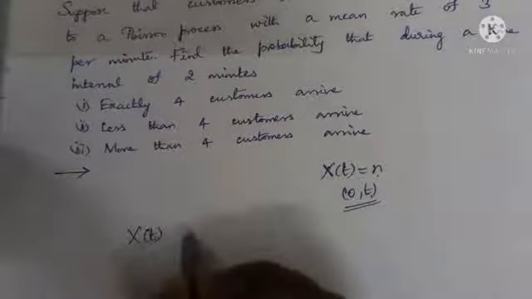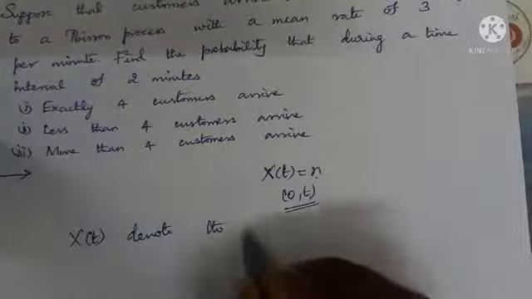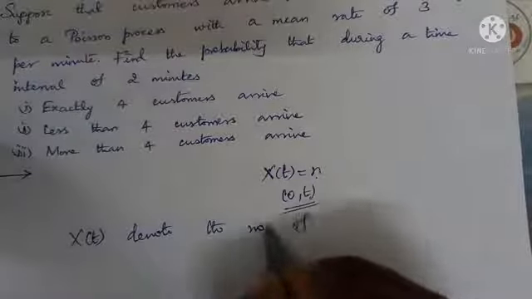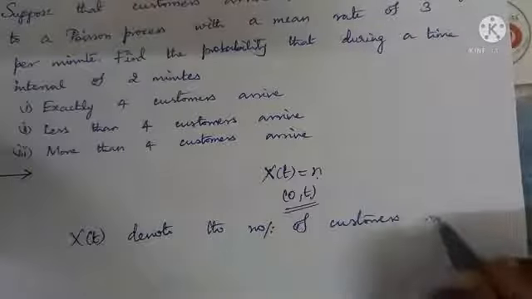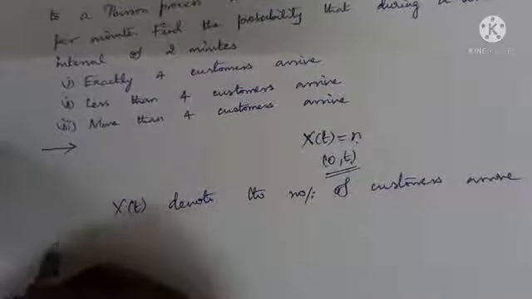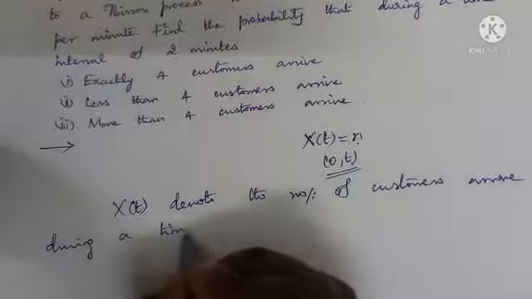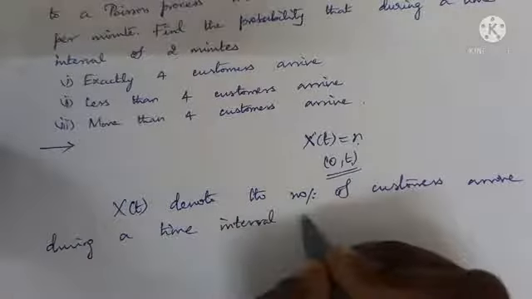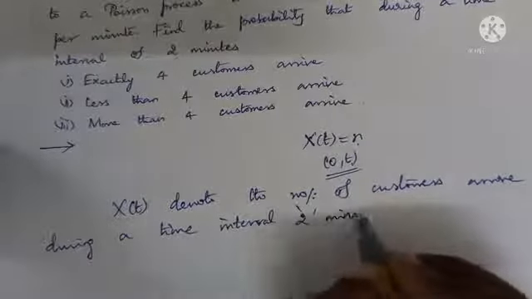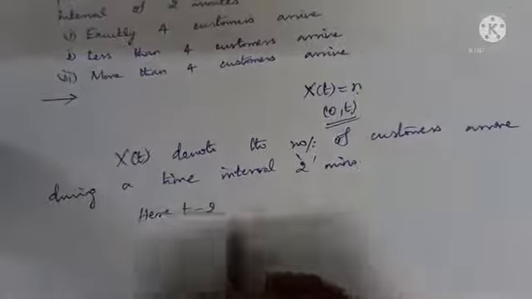Let X of t denote the number of customers that arrive during a time interval of 2 minutes. So that is t is equal to 2. So, what is the meaning? t is equal to 2 is the time interval.